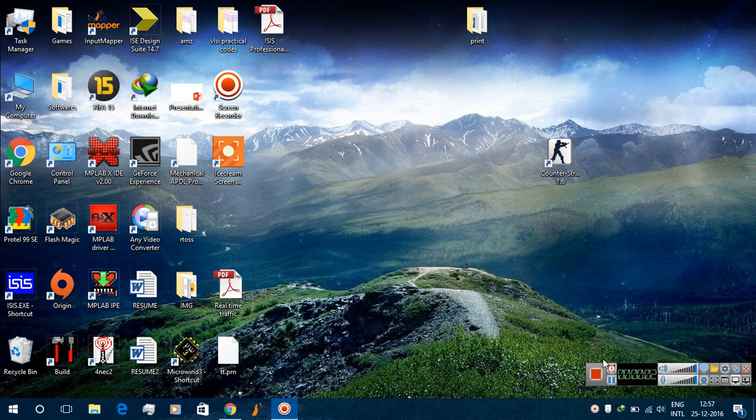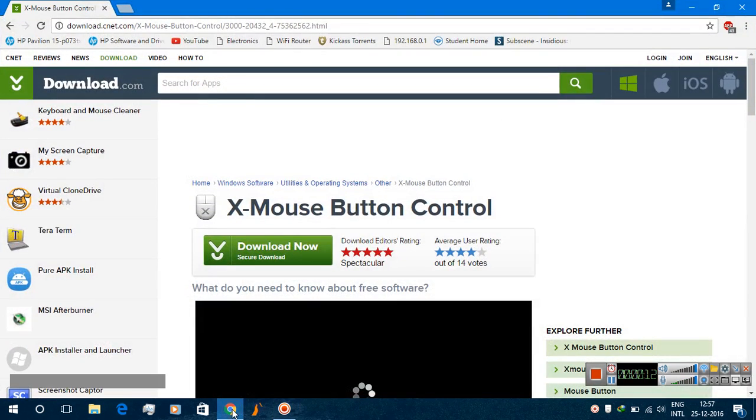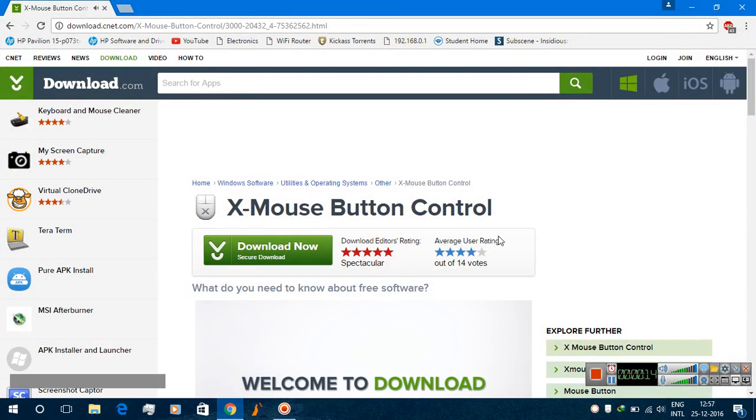Hi friends, today I will show you how to configure a gaming mouse with the XMouse Button Control software. Let's now start. First of all, you need to download the XMouse Button Control software.